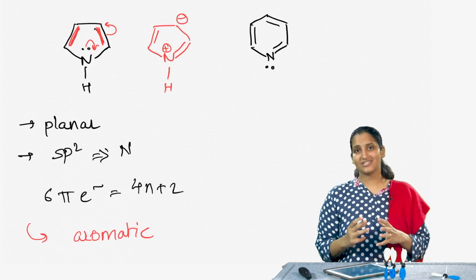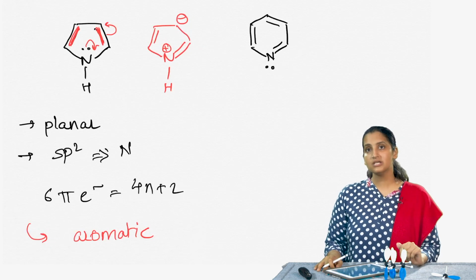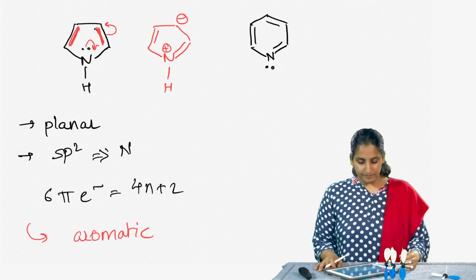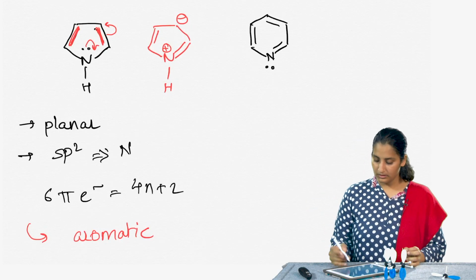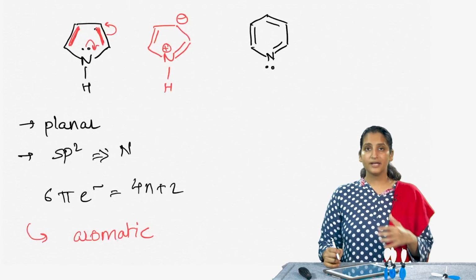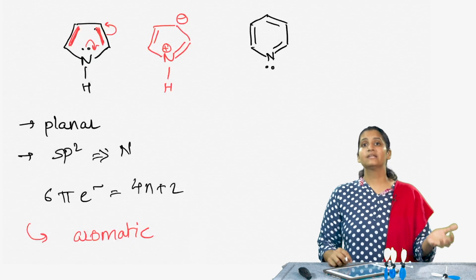They react such that they follow all the trends of aromaticity. That means they are extremely stable, and they will not be reacting like an alkene. In fact, this particular pyrrole ring is also seen in biological systems, indicating that it is quite stable.